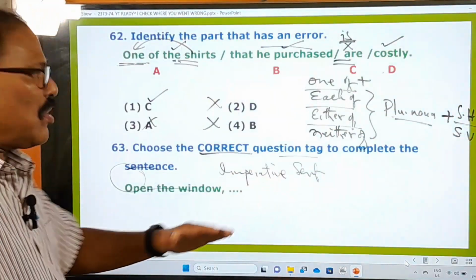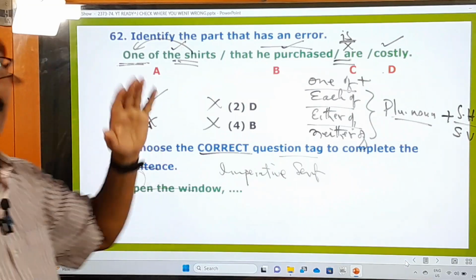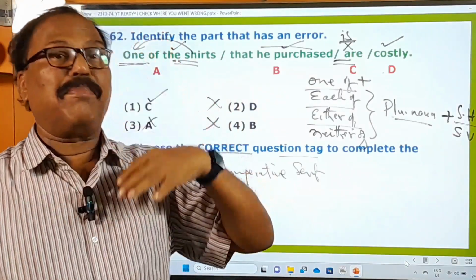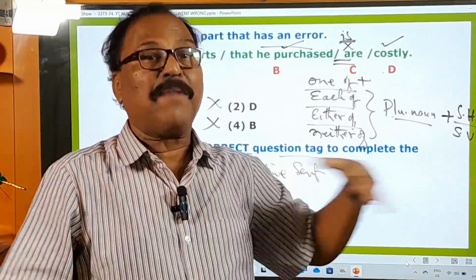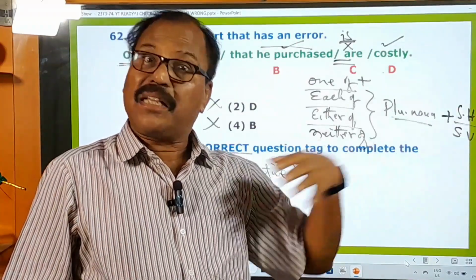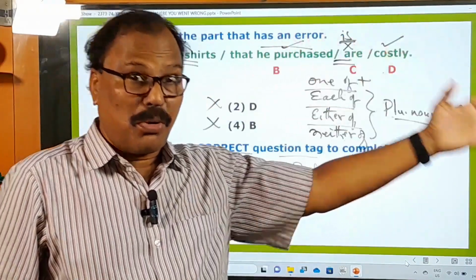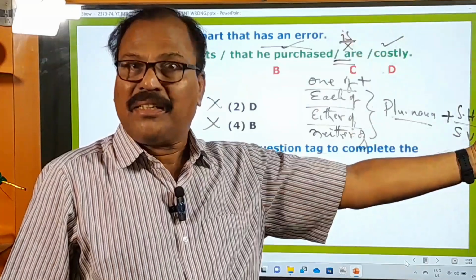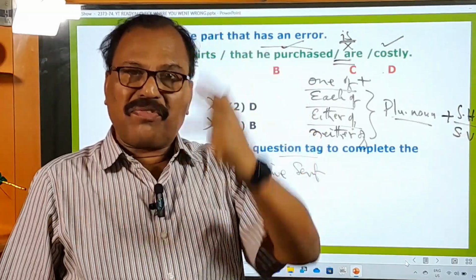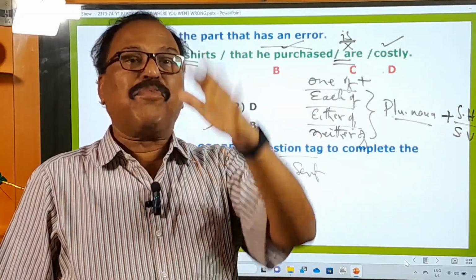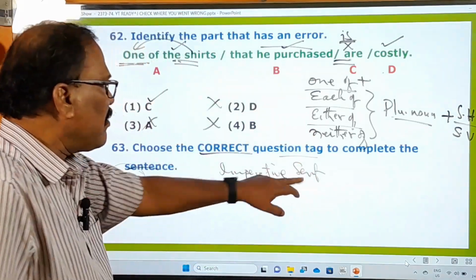Such sentences are called imperative sentences, and they begin with 4 important things. They begin with a base form verb, one important feature. They begin with please, that is another important feature. They begin with don't. They also begin with let. So with a base form verb, please, don't, let, with these 4 things, imperative sentences will begin.